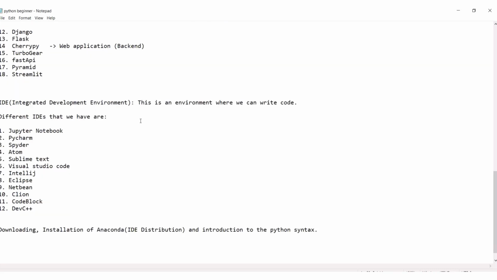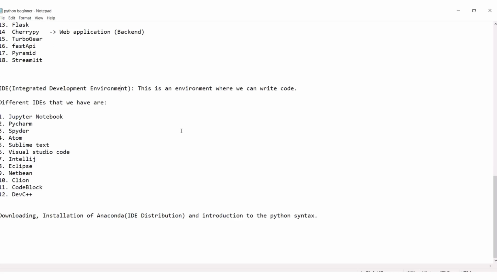Now IDE, we have already said what an IDE is in the last video, part 1. We said IDE is what? Integrated Development Environment. This is an environment where we can write our code. And of course, what are the different IDEs that we have? We have Jupyter Notebook, PyCharm, Spyder, Atom, and so on. So we are using what? Jupyter Notebook. Later in the course, don't forget, we will still make use of PyCharm, especially when we get to modules and packages in Python. I mean the custom module, where you'll be able to build your own custom modules and your own packages.